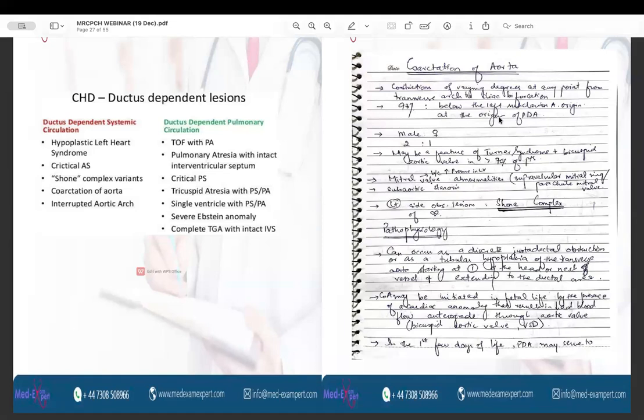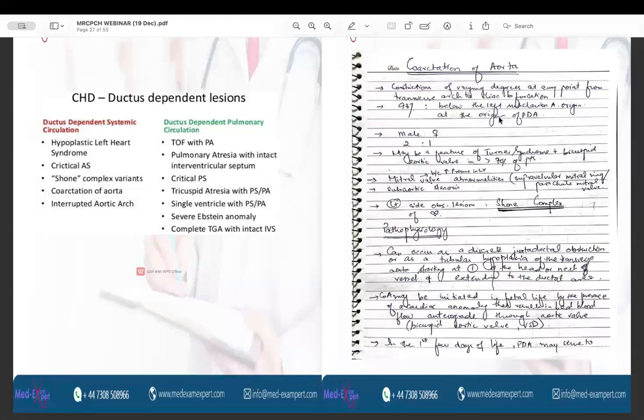So ductus dependent systemic circulation includes hypoplastic left heart syndrome, critical aortic stenosis, Shone complex variants. The Shone complex means the left-sided obstructive lesions of the heart, and coarctation of aorta and interrupted aortic arch.